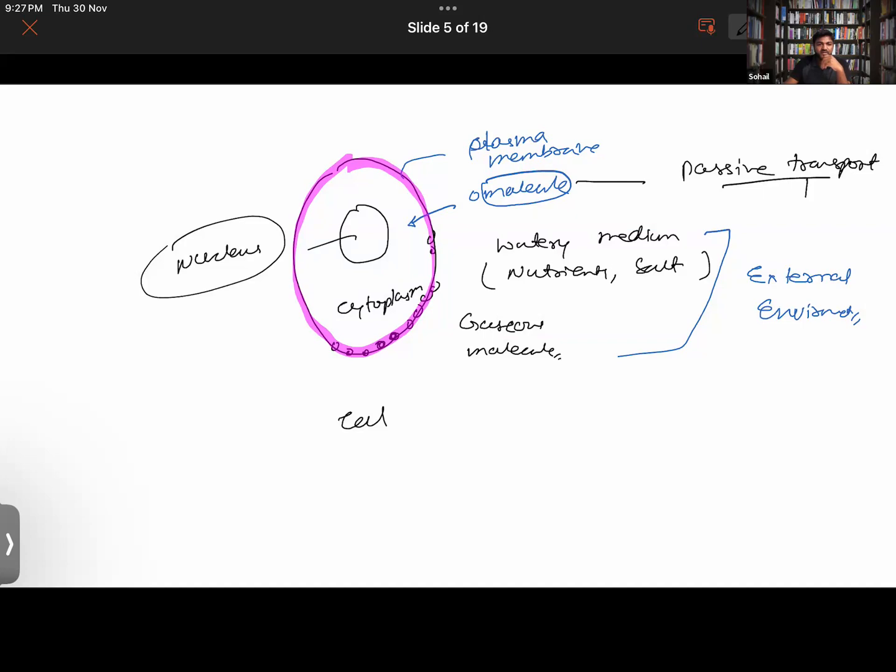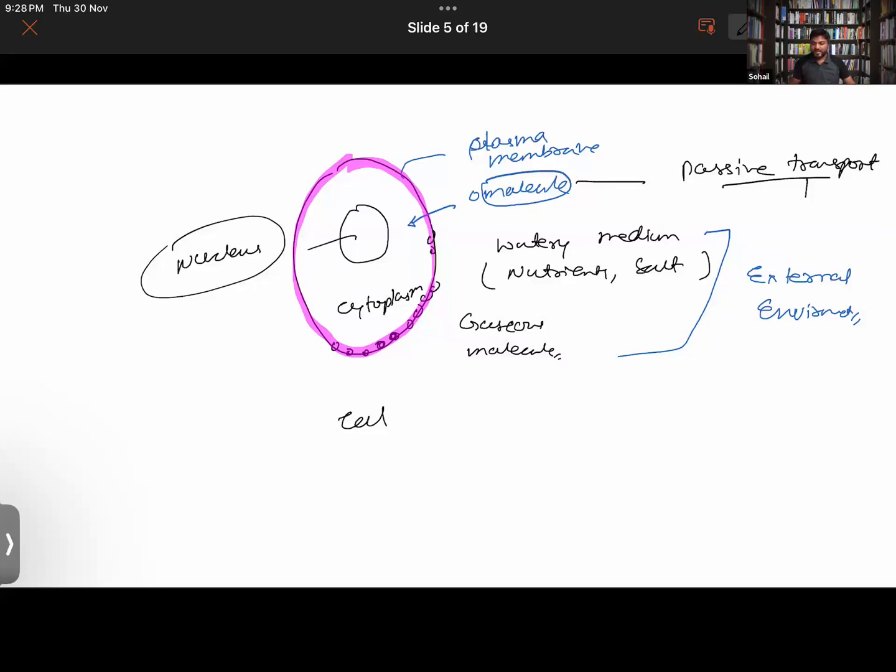And if energy is required, that will be called something else. Can you repeat that again? I'm repeating that again. I am saying that if there's a transport of a molecule from the external medium into the internal medium, into the cell basically, and there is no energy involved in that process, then that is called passive transport. Is that clear or not?